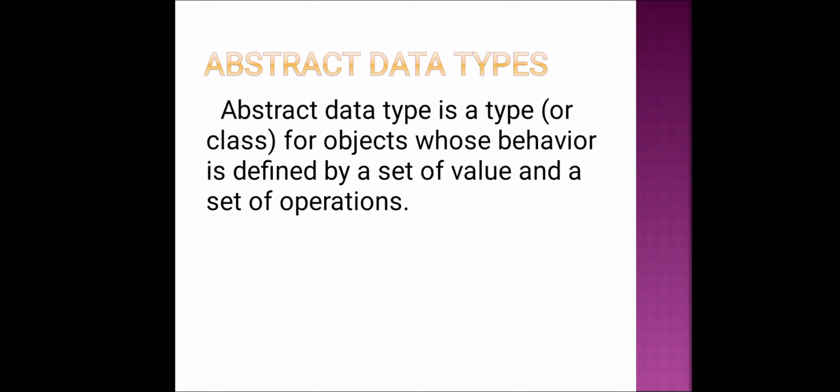It does not specify how data will be organized in memory and what algorithms will be used for implementing the operations. It is called abstract because it gives an implementation-independent view into the program. This is the concept of abstract data types.